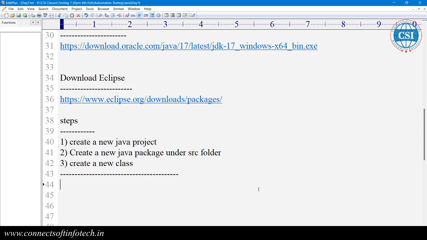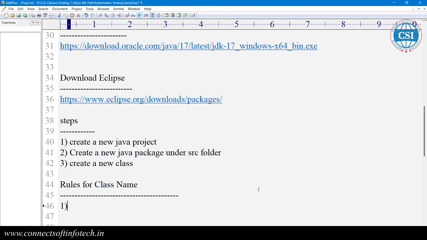Now in the next class tomorrow we are going to see what the rules are, how we can write the rules for the class name. For the class name, that is very important. We don't need to give a space between the two words. So the class name, that is the rules for the identifier.